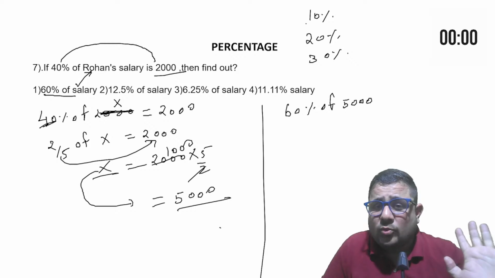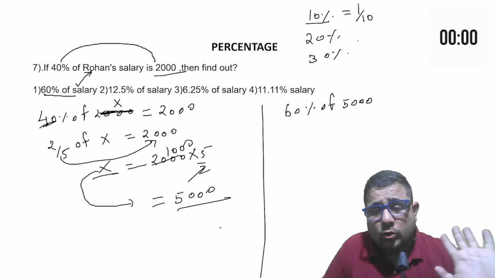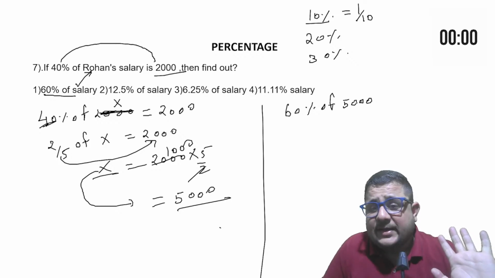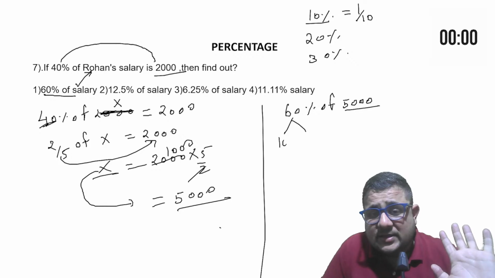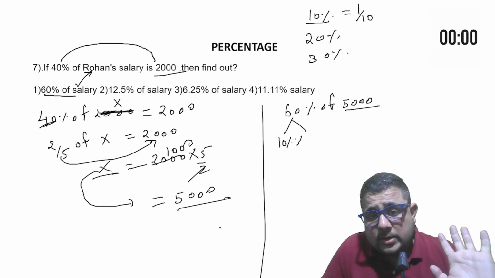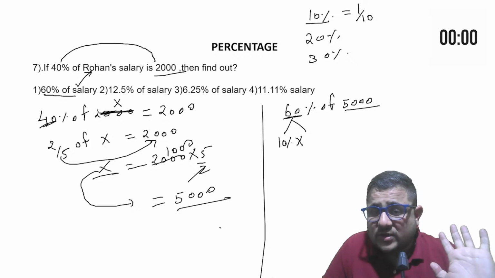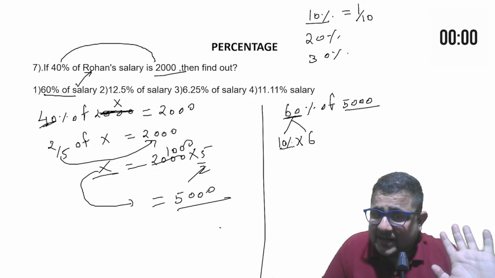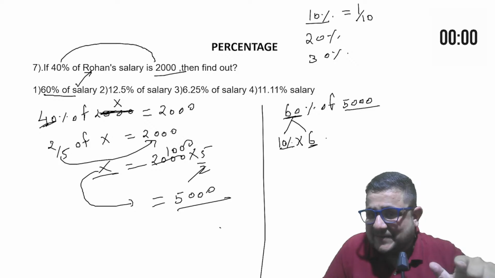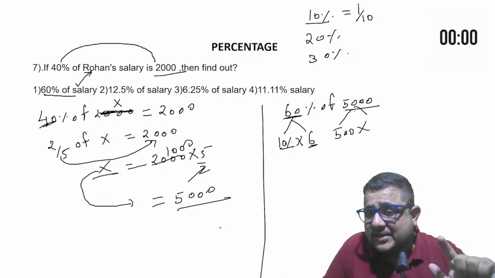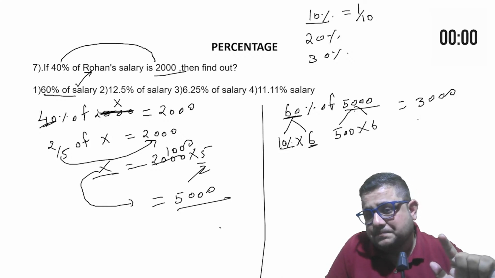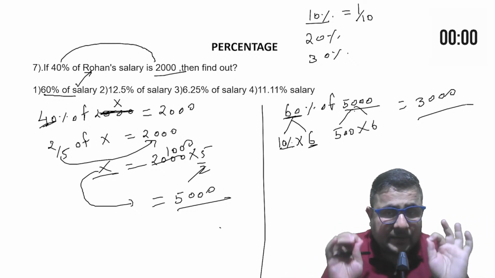Whenever you want to calculate 10% of any number, just divide that number by 10. Okay. So if I say 10% of 5000, that would be 500. So I can just do it in this way, 10%. Now if I want to reach 60%, how can I? 10% multiplied by 6. So here 10% of 5000 would be 500, multiplied by 6, directly 3000. Without using pen and paper, you can solve.